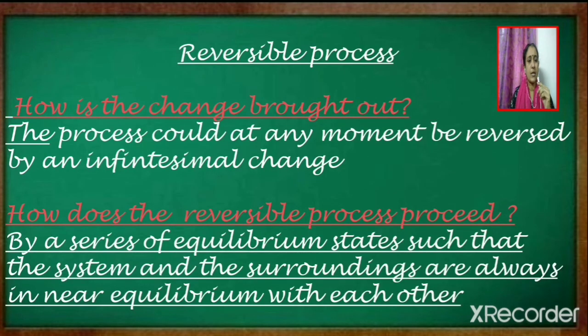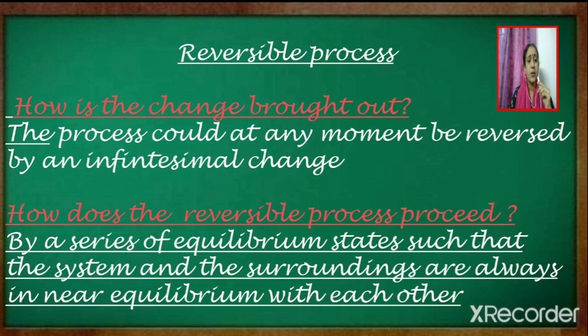Next we shall see what is meant by a reversible process. To know about a reversible process, we should know how the change is brought about. If the process could at any moment be reversed by an infinitesimal change, then the process can be considered a reversible process. Now we should also know how the reversible process proceeds.